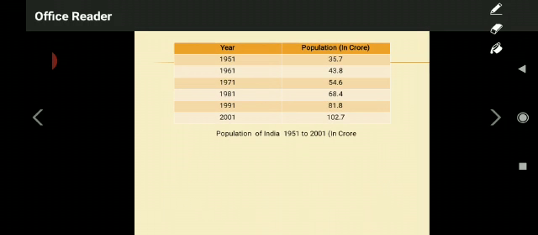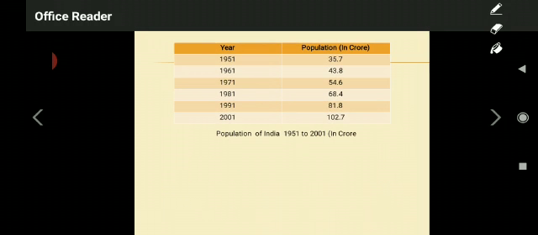Okay. So here what happened? In that 50 years of time, what was the India's population? If you are supposed to know, you have to order it chronologically, you have to classify it, then only you are able to understand in which decade what was the population of India in that 50 years of time. I hope you understood.